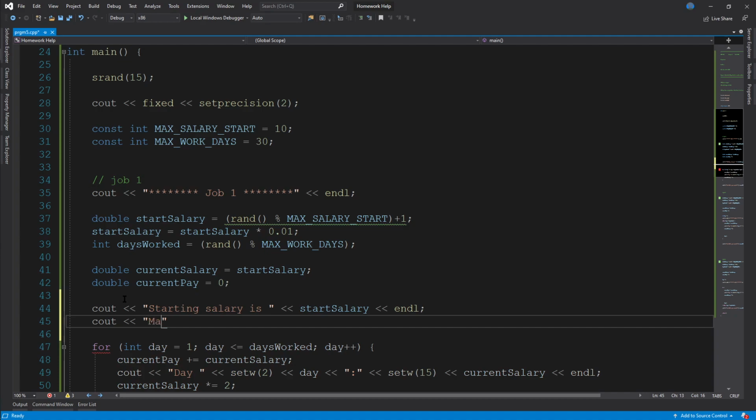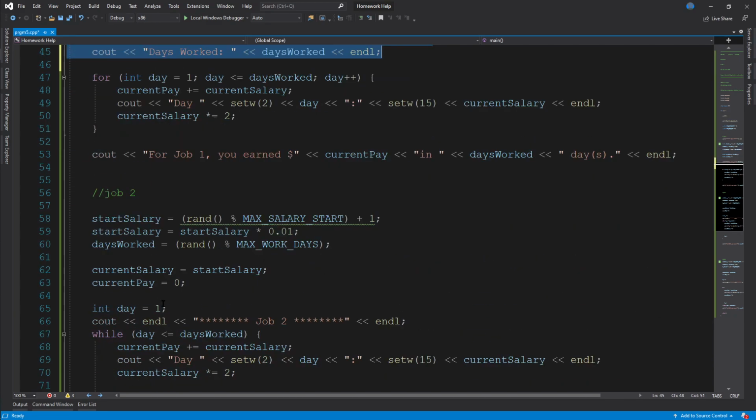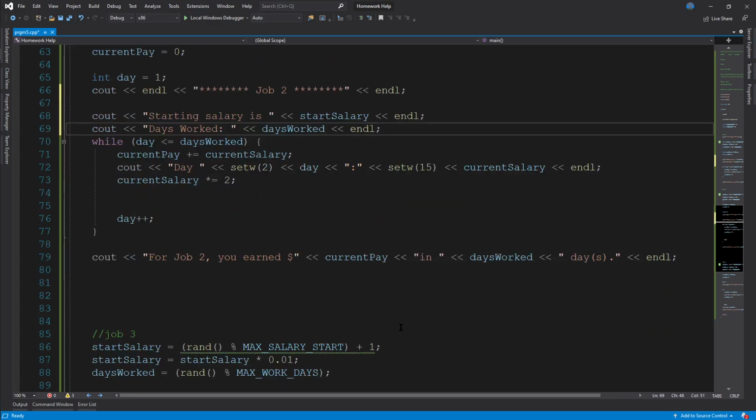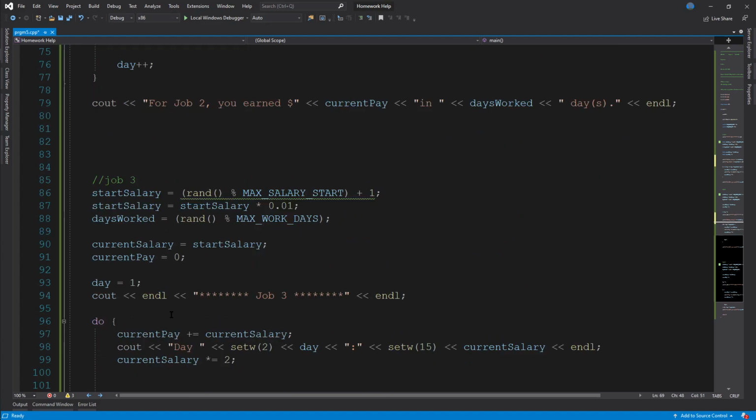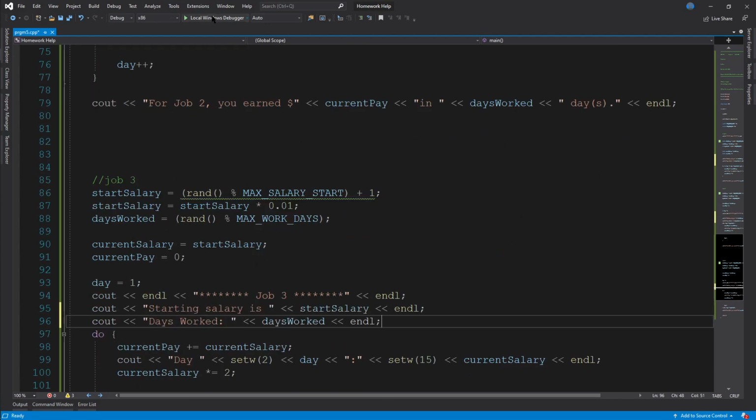days worked. So, oops, no, just days worked, not maximum. That's different. Days worked. I don't know, just a colon there, I guess. And then days worked. That should take care of that. And then we just want to, again, copy and paste that in front of each loop. All right, one more. And there we go.